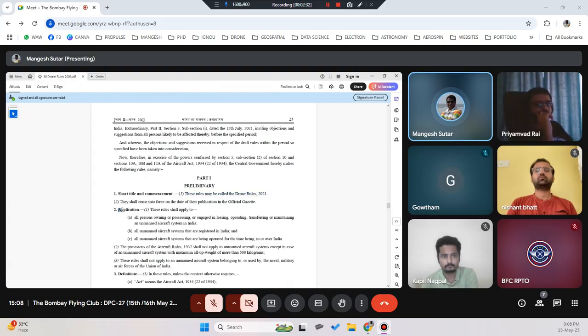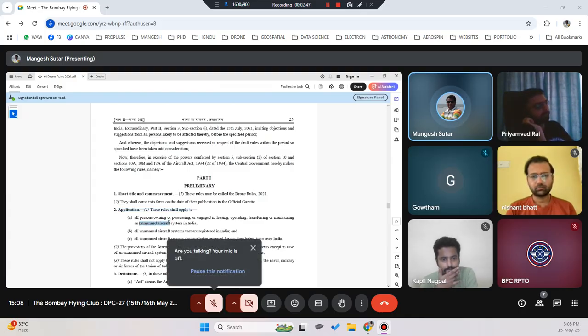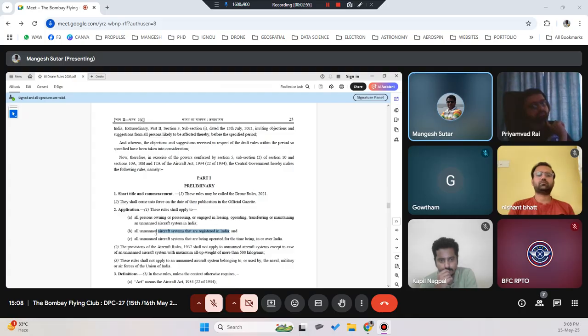Now, application. We have seen in the Aircraft Rules 1937 where it says all persons owning, possessing and engaged in leasing, operating, transferring or maintaining an aircraft system in India. What has come in its place? Unmanned aircraft system in India. Okay, all unmanned aircraft systems that are registered. Earlier it was aircraft system that was registered in India. So now, instead of only aircraft, it is called unmanned aircraft.